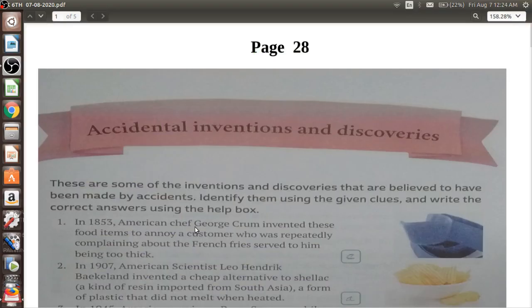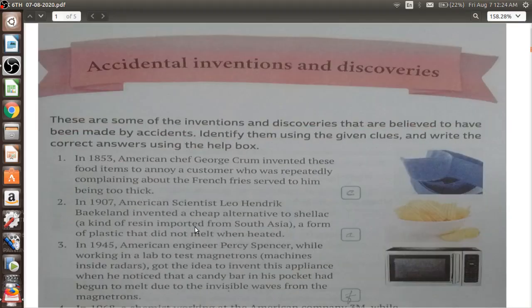When we talk about page number 28 here, these are the accidental inventions or discoveries which have been made by our scientists or earlier people, and today we are using them as the most important things in our day-to-day life activities.